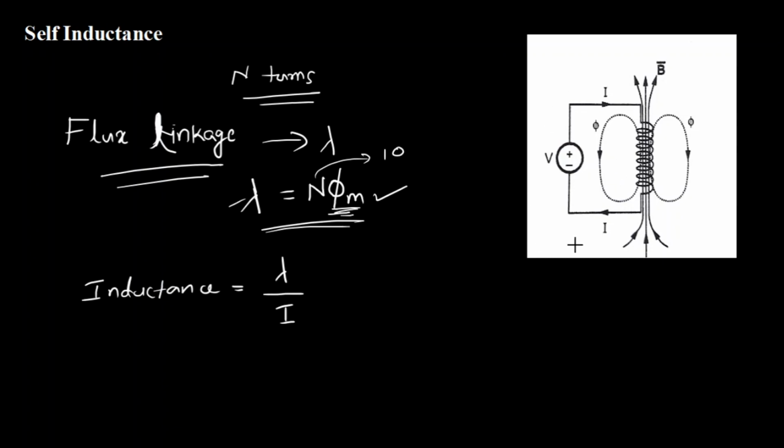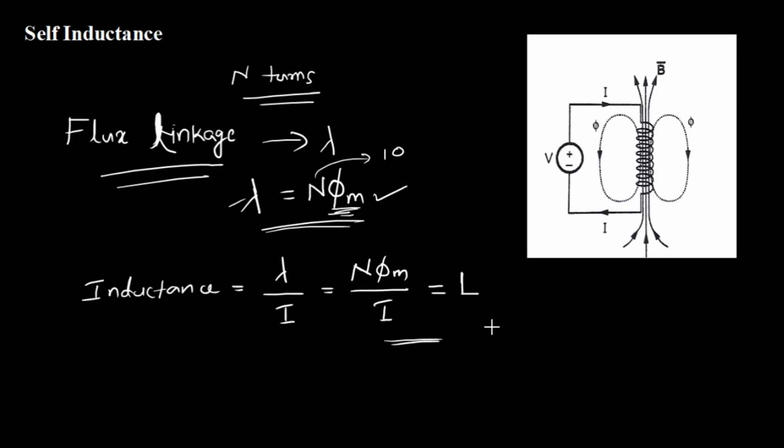Since it's a closed path, we call it a circuit. So lambda by I is my inductance. Lambda is nothing but turns into flux linked, so N phi M by I. This is my inductance, or I better call it self inductance, and it is denoted by capital L.